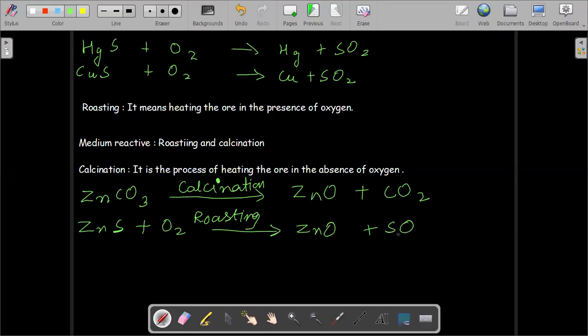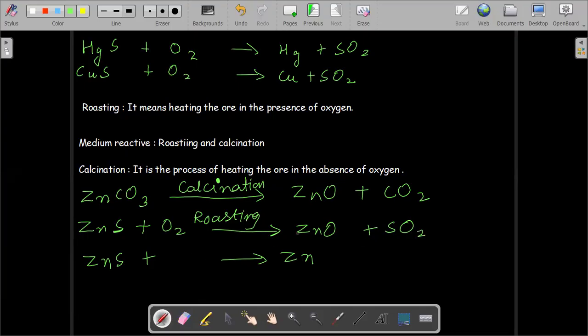Now see, the SO which is formed here reacts with more amount of zinc oxide to form again Zn. You get here sulfur dioxide.